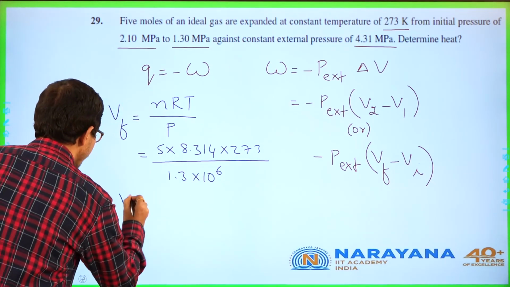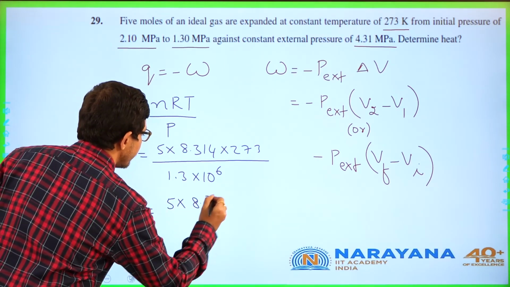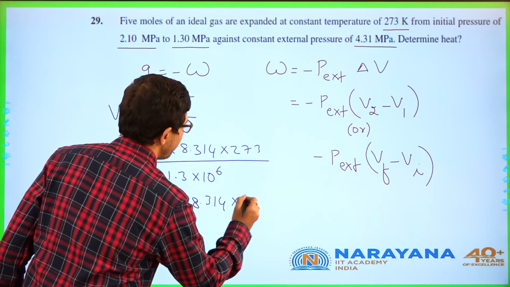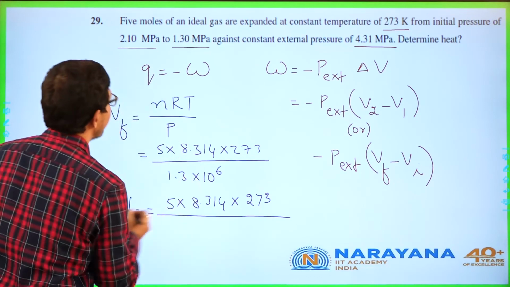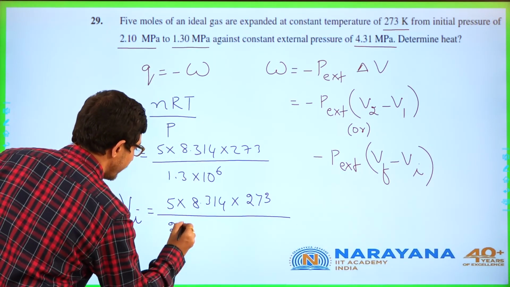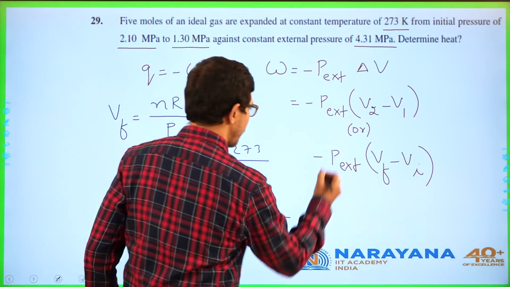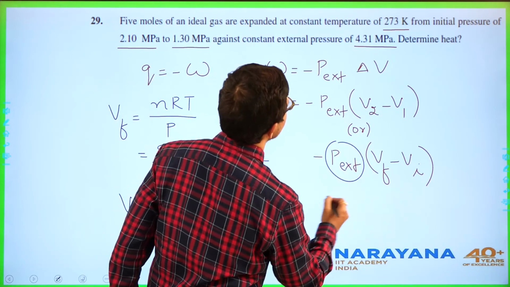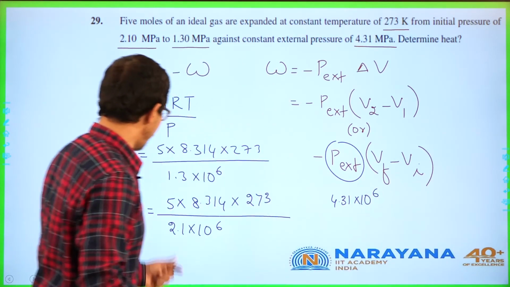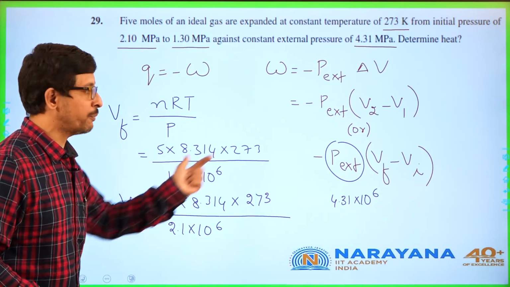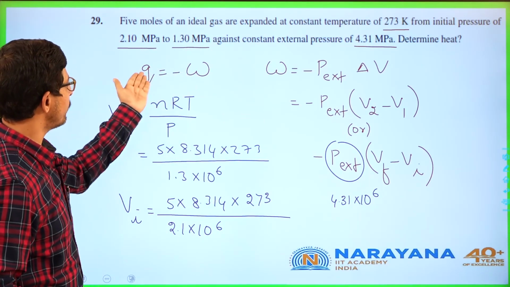Now let's go for V initial. It is 5 into 8.314 into temperature 273 divided by, here what is the initial? 2.1 into 10 power 6. So substitute that. P external is how much? 4.31 into 10 power 6. We know V final and V initial. Substitute that and we will get the W. And once we know W, we get the Q value.